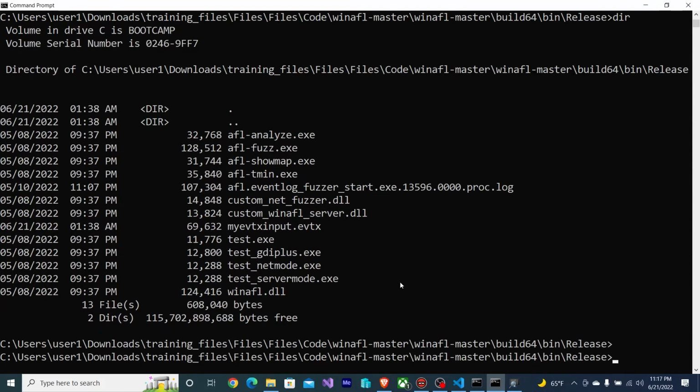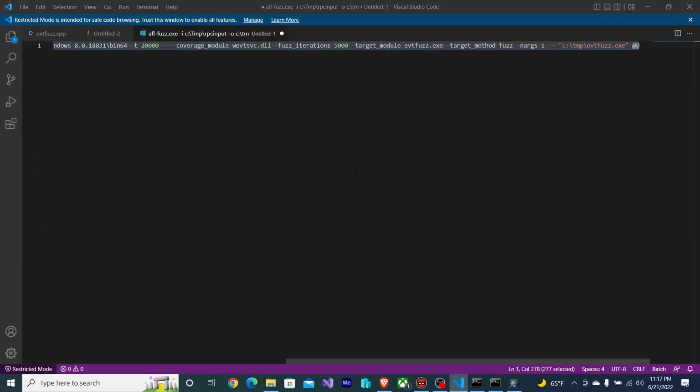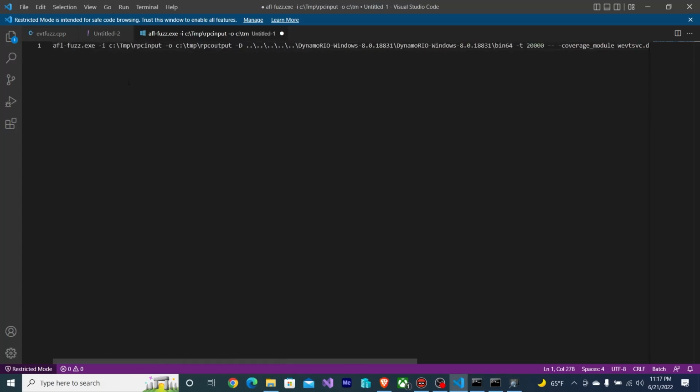Okay, I've got WinAFL here, and I have a sample command line. In this sample command line, I'm getting my inputs from a folder where I've got the EVTX file.